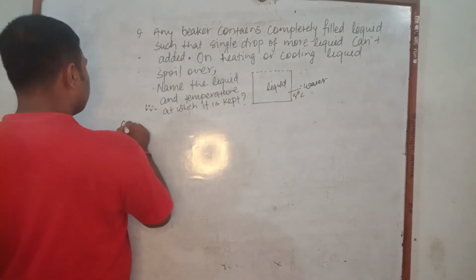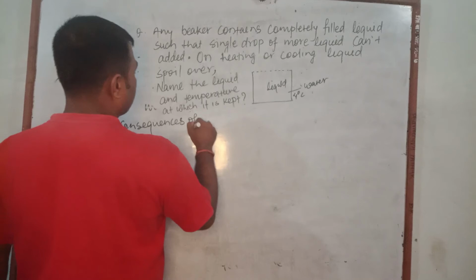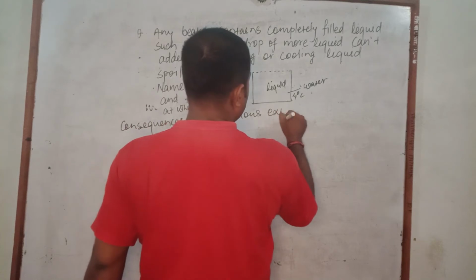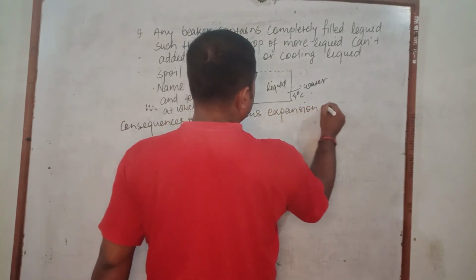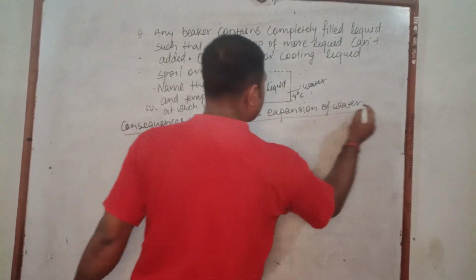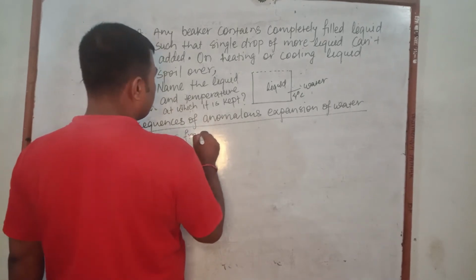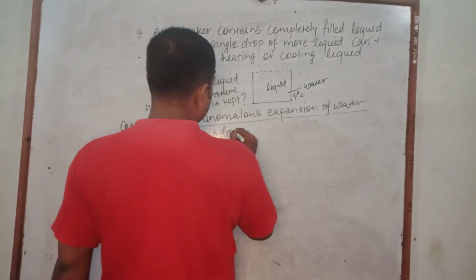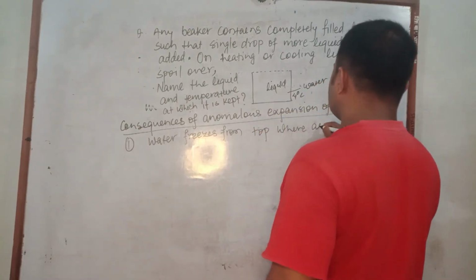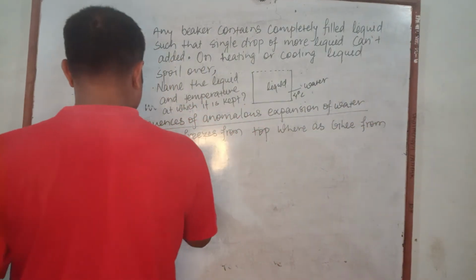And here we write the consequences of anomalous expansion of water. What are these consequences or advantages? At first, listen here. Water freezes from the top, whereas ghee freezes from the bottom.